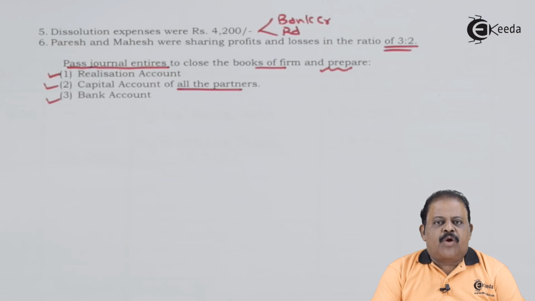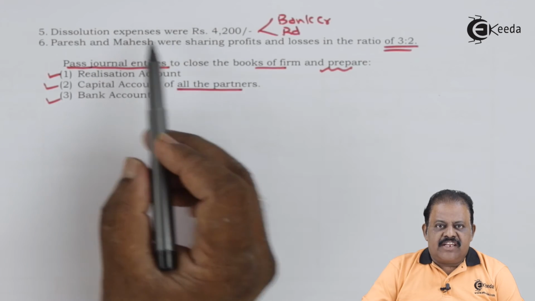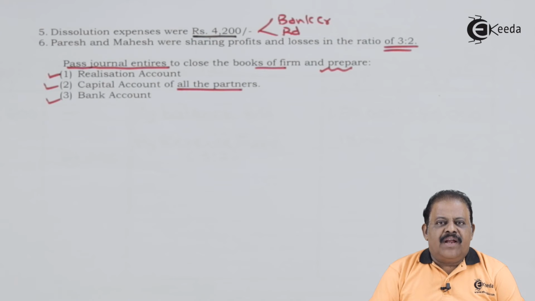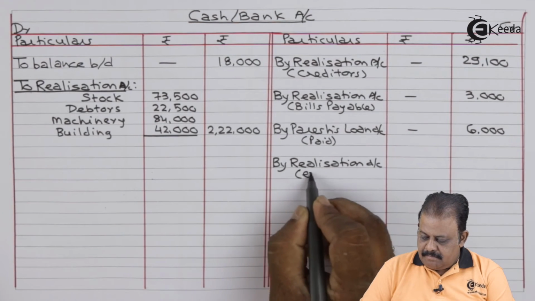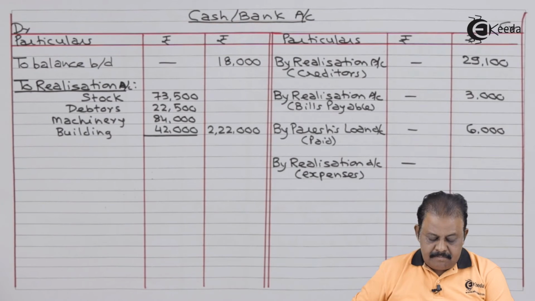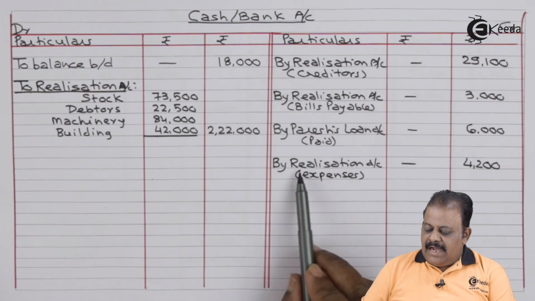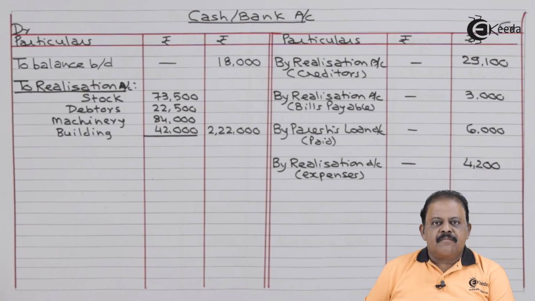Fourth stage of solving the problem is payment of realization expenses. Dissolution expenses, that is realization expenses, were 4,200. This will have one effect, cash bank account credit side, by realization account, expenses paid 4,200.